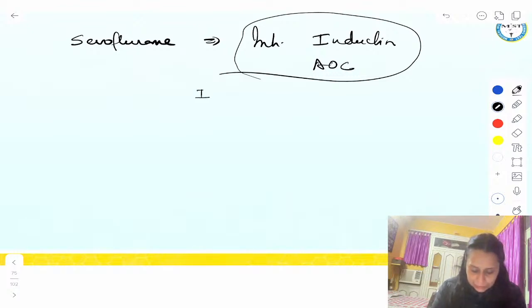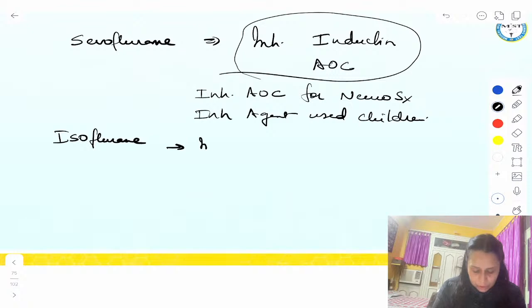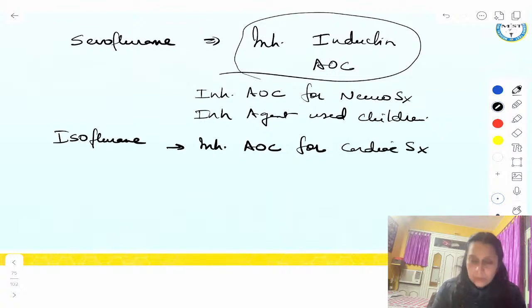It is the inhalational agent of choice for neurosurgery. It is the inhalational agent used in children most commonly. Why? Because it has a good smell. Okay? Then isoflurane. Isoflurane is the inhalational agent of choice for cardiac surgery, right? And your desflurane is not used for induction,